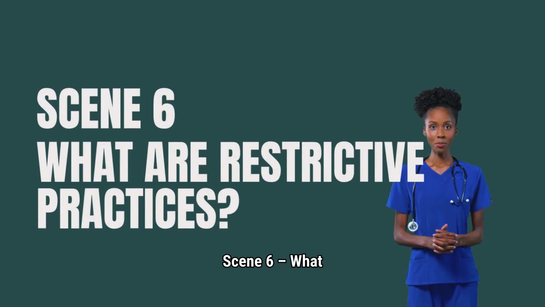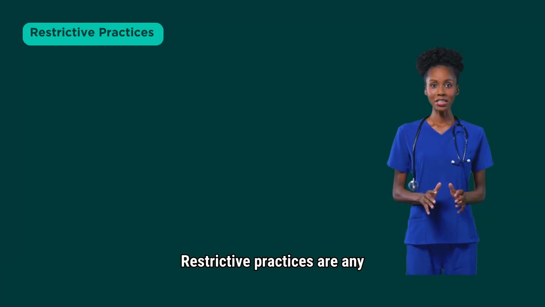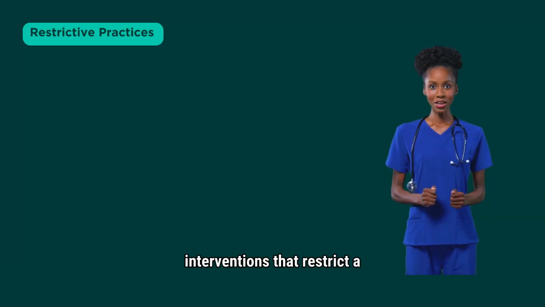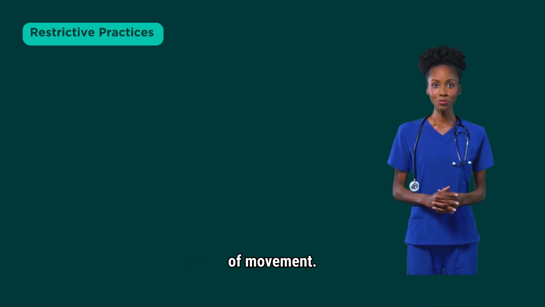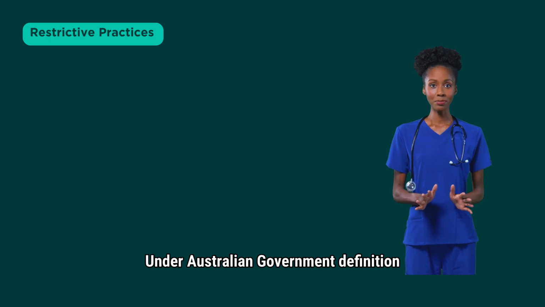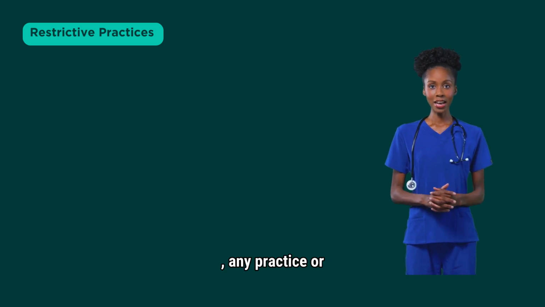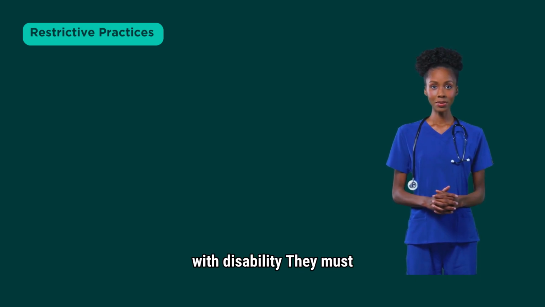Scene 6, What are restrictive practices? Restrictive practices are any interventions that restrict a person's rights or freedom of movement. Under the Australian government definition, it is any practice or intervention that has the effect of restricting the rights or freedom of movement of a person with disability.